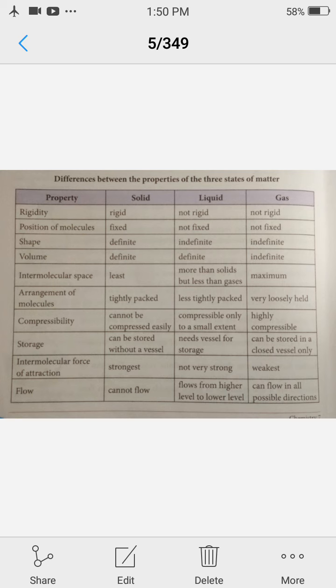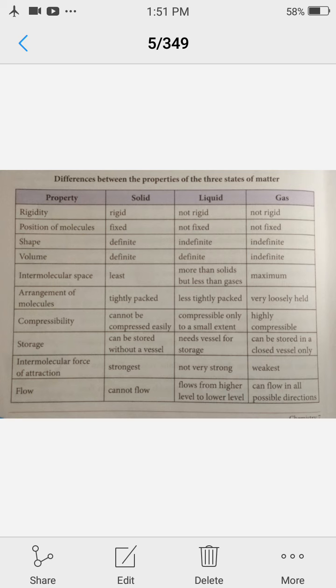Gases are highly compressible. Because gases are highly compressible, due to this property we can store gases in a cylinder. We can compress gas to a high extent, and we can store more gas in a small container. The gas we use at our home, in LPG cylinders, you all have seen at your home. In that cylinder, liquefied petroleum gas is filled at high pressure.